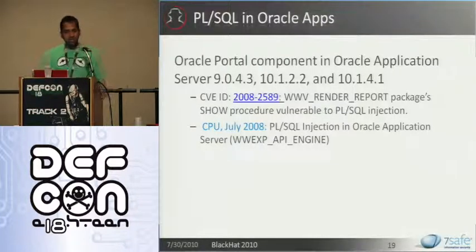PL/SQL injection vulnerabilities are not very hard to find, they are quite common actually, and the best place to look for these vulnerabilities is in the Oracle applications themselves, so the code written by Oracle. If you look at the history of Oracle application servers or Oracle application portals, starting from maybe 2001, 2002, there has been a series of PL/SQL injection vulnerabilities. I was going to talk about doing a privilege escalation via PL/SQL injections, but the fact is that most of the PL/SQL injections in Oracle products have been quite privileged already. So talking about privilege escalation does not make sense because the code already executes with higher privileged users.